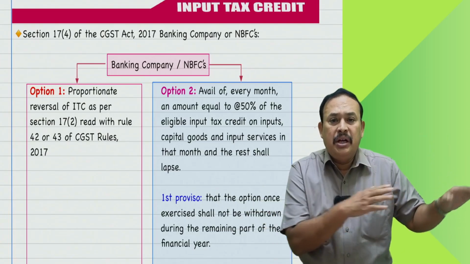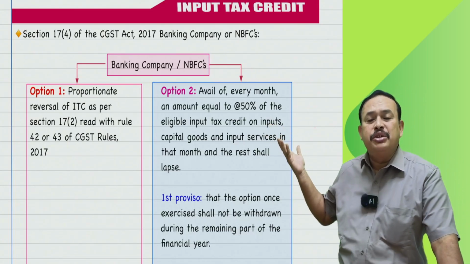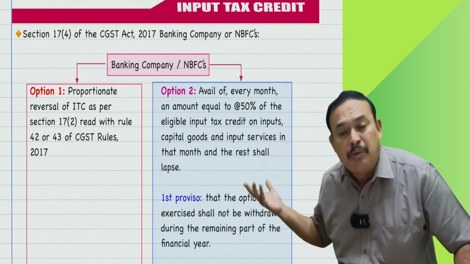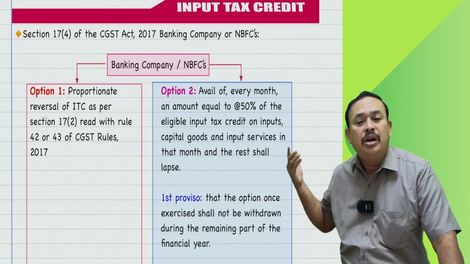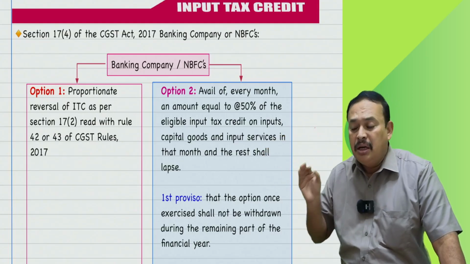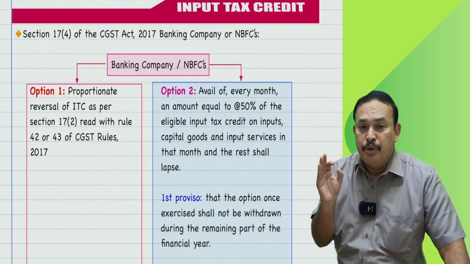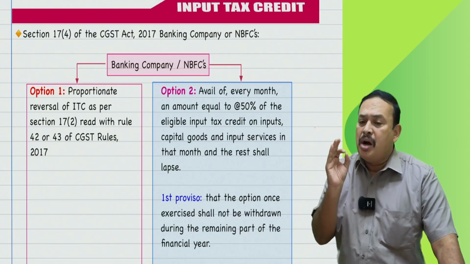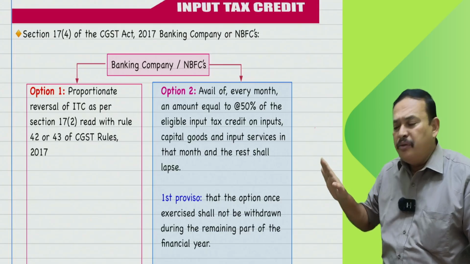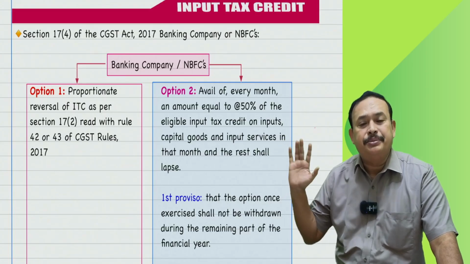Or otherwise, option 2: a banking company, insurance company, or non-banking financial company is allowed to go for option 2, where common credit on input services and common credit on capital goods, you are allowed to avail 50% of that credit, and the balance 50% will lapse.